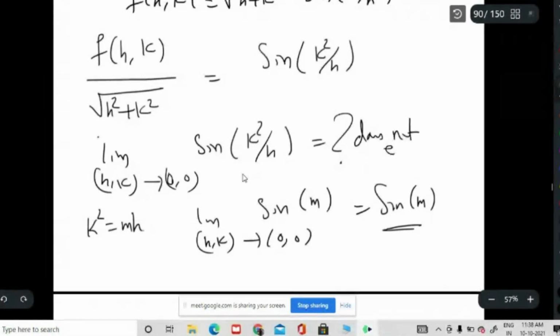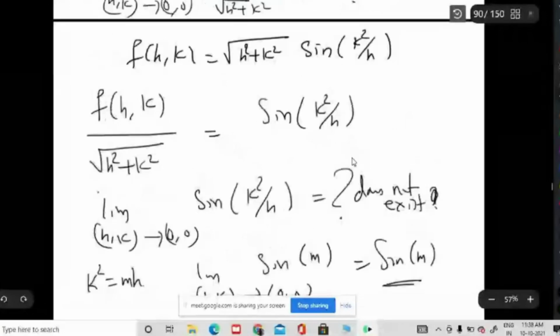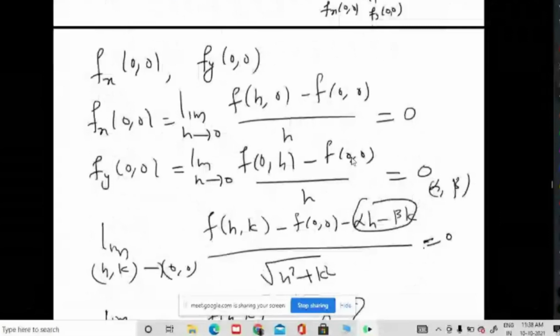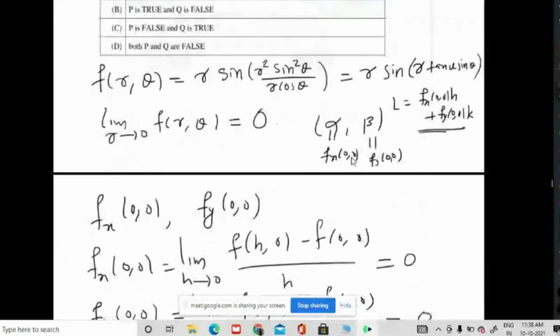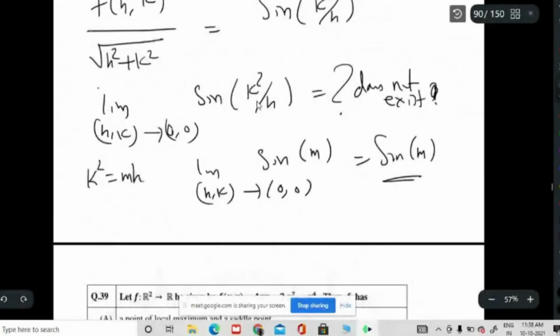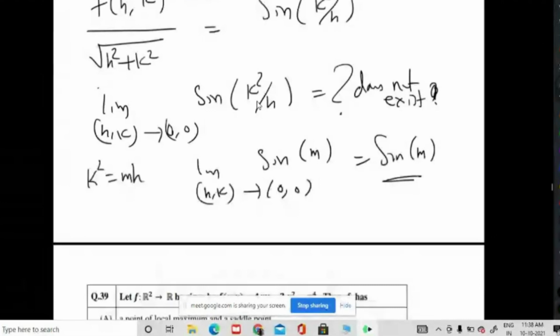Yeah, tell me. Sir, my question was, if we put h equal to r cos theta and k equal to r sin theta, in polar coordinates, then also the limit equals 0 as r tends to 0.